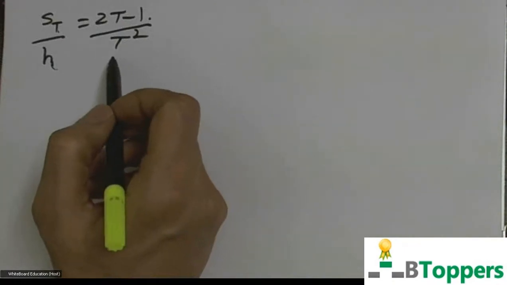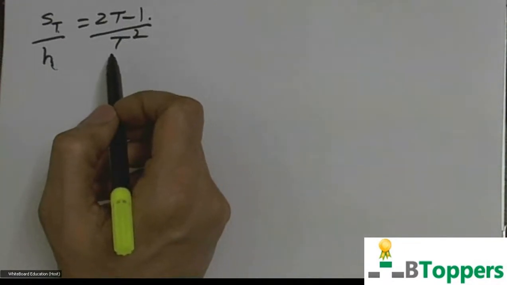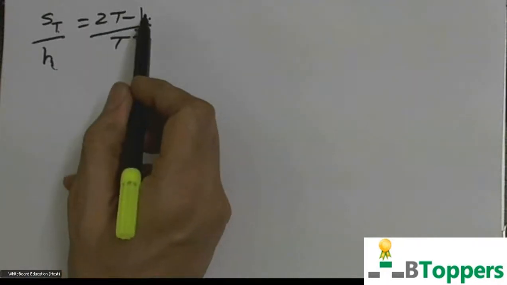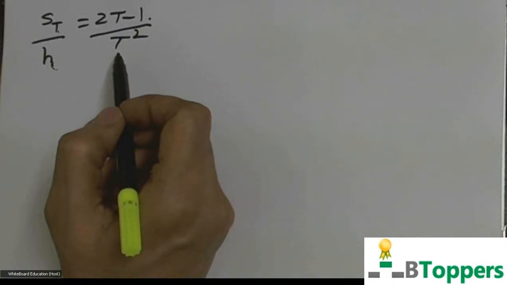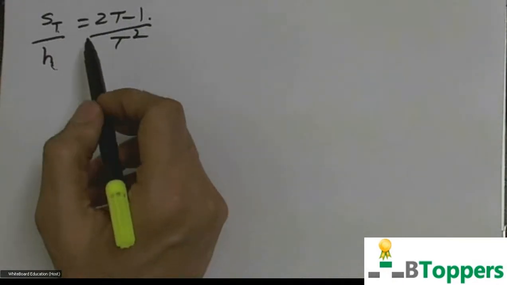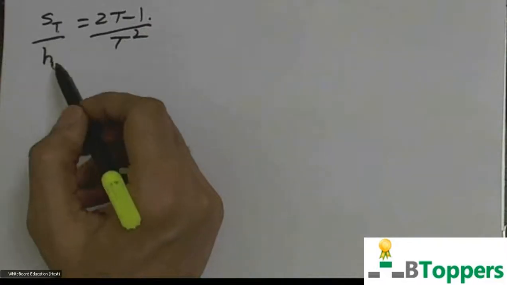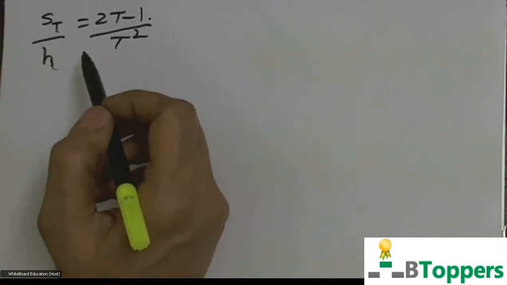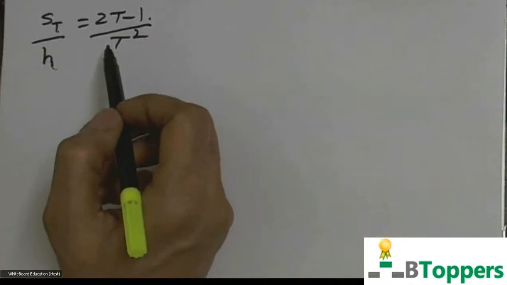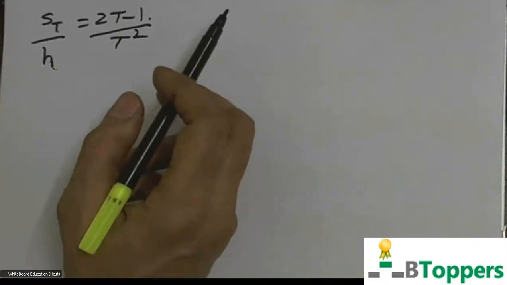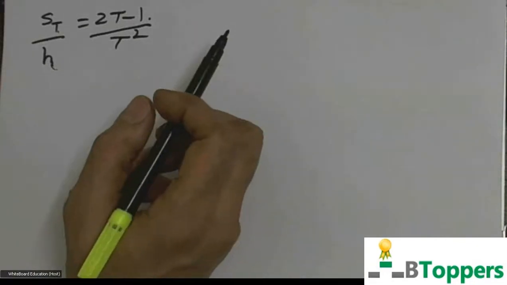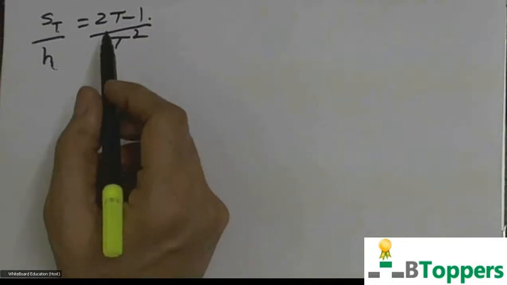Suppose the total time of free fall in seconds is a natural number, then 2t minus 1 will be an odd natural number and t square will be a perfect square natural number. That means there are two types of problems you find on falling bodies based on this result. In some problems, the total time of fall in seconds may be a whole number, like 2 seconds, 3 seconds, 4 seconds, 5 seconds, in all the options.